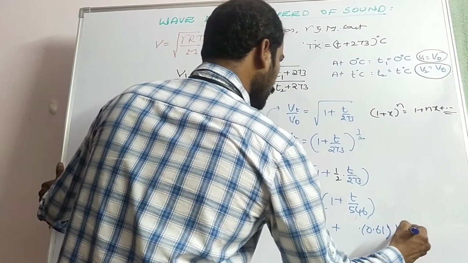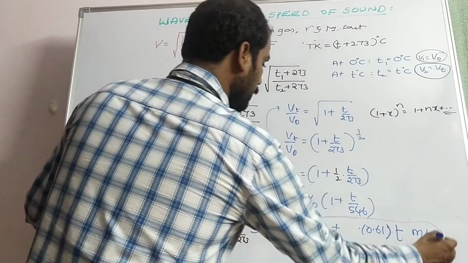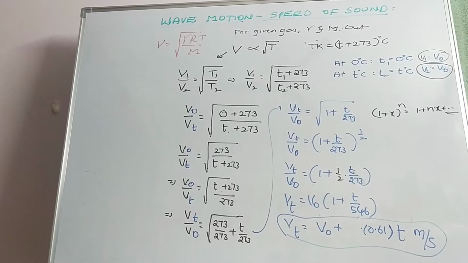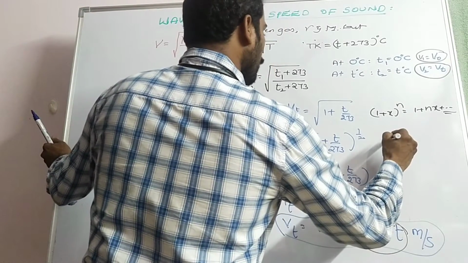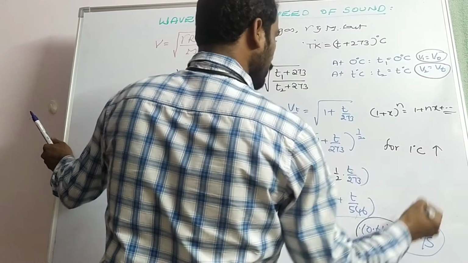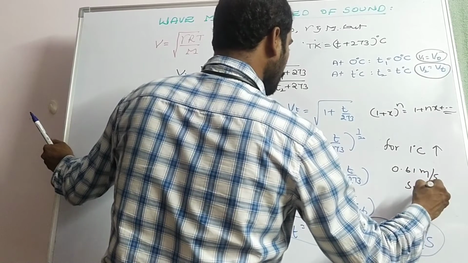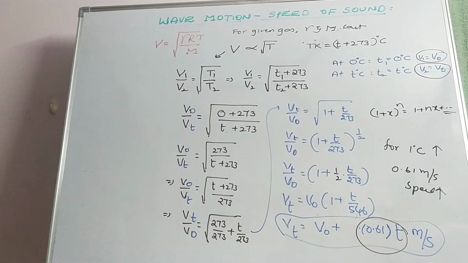That, 0.61 into t meter per second, will be the expression for the speed of sound at t degrees Celsius. So the value 0.61 indicates that for each 1 degree Celsius rise in temperature, the speed increases by 0.61 meter per second.